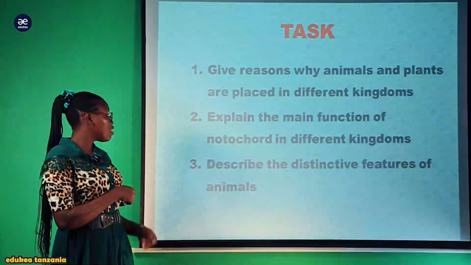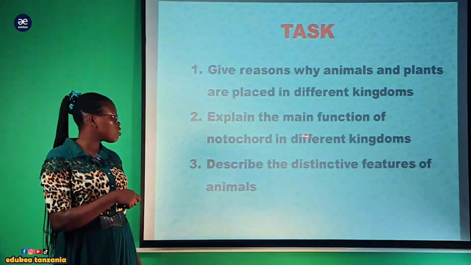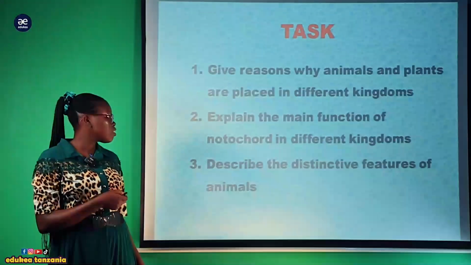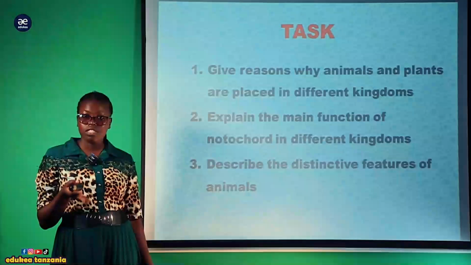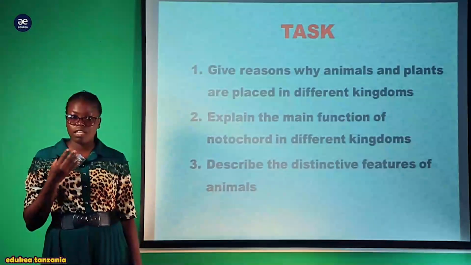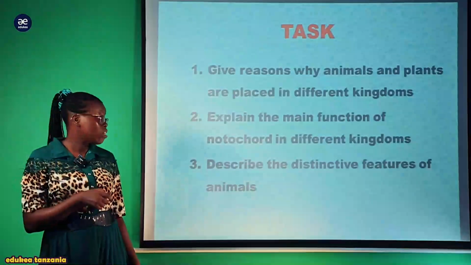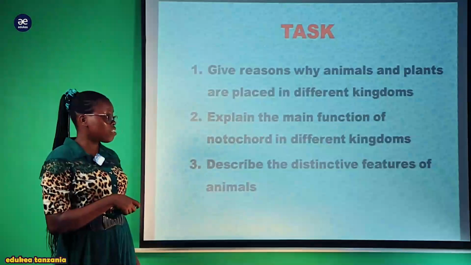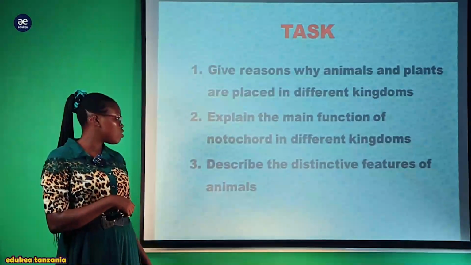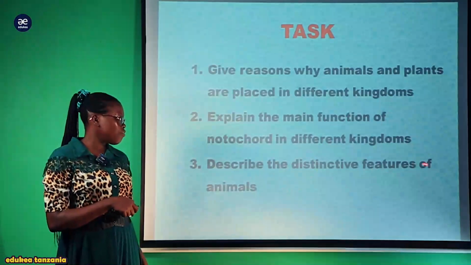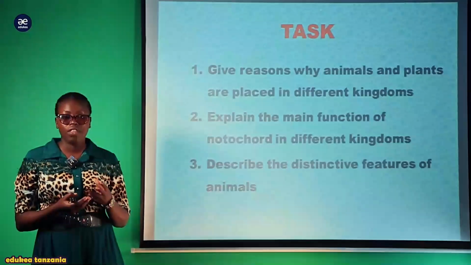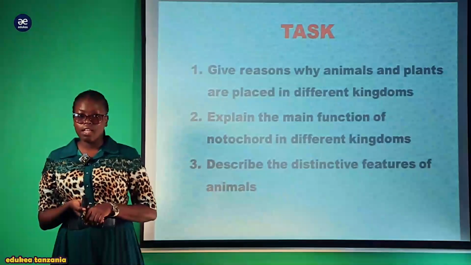The second question, explain the main function of the notochord in different kingdoms, where you see that the notochord is present for all members of the kingdom Animalia. So you have to display their function. Also, the last question is, describe the distinctive features of the Animalia, or of the animals. That marks the end of our session.